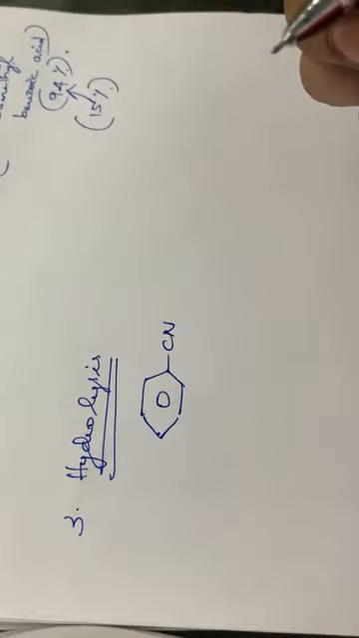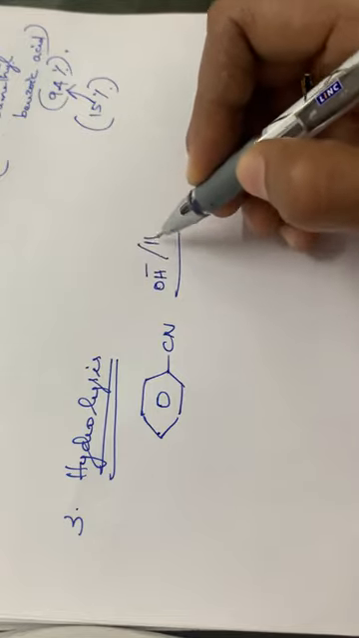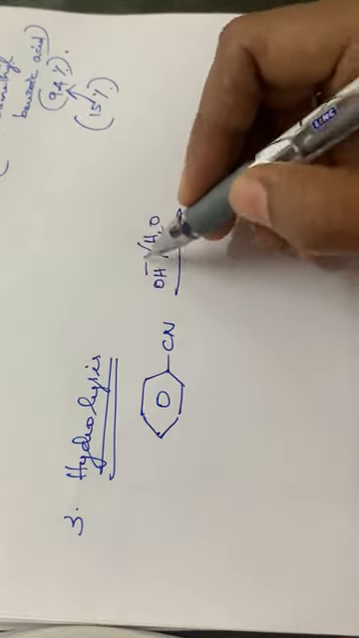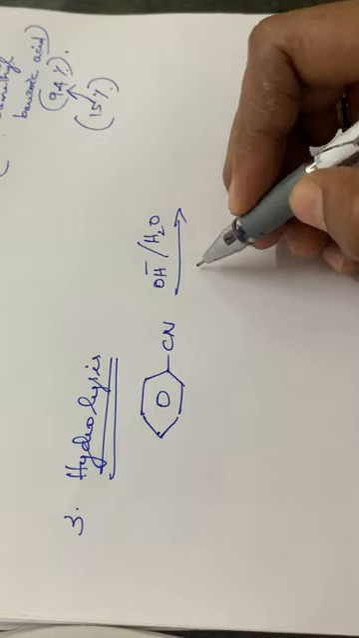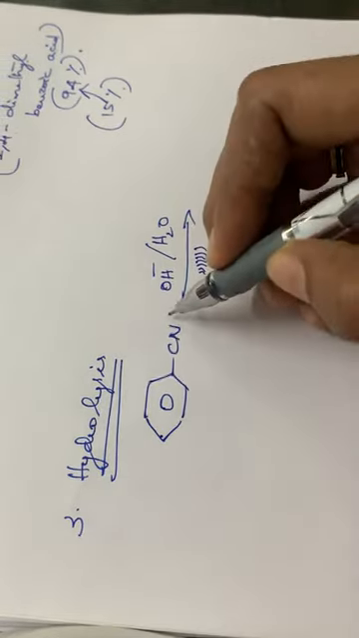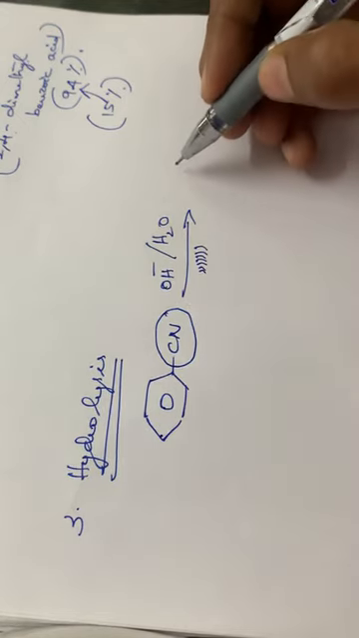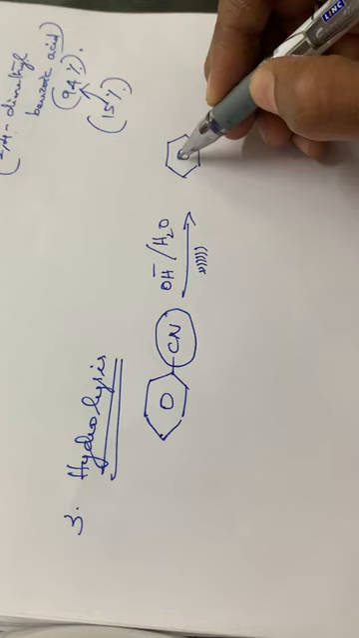Hydrolysis of a CN group, C6H5CN, in the presence of OH⁻/H2O, alkali hydrolysis, that is what is represented by OH⁻. Again, in the presence of ultrasonic sound, the CN group will be hydrolyzed to COOH.